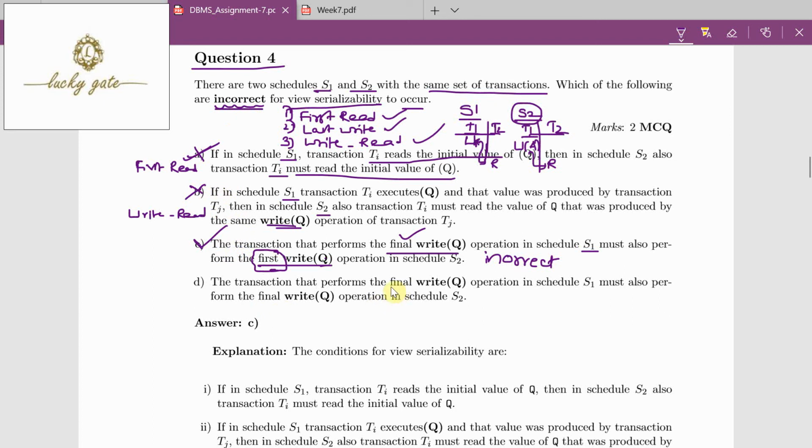What is option D given? The transaction that is performing the final write of Q in S1 must also perform the final write of Q in S2. Option D states the final write rule. So option D is wrong. Why? Because the question asks for the incorrect statement. Option D is wrong. So which is the incorrect statement? Option C. So the answer for question number 4 is option C.